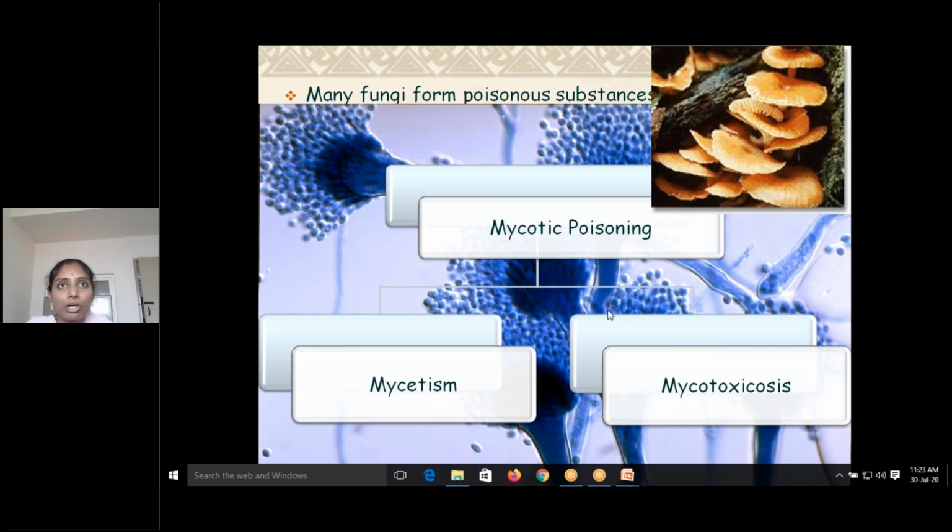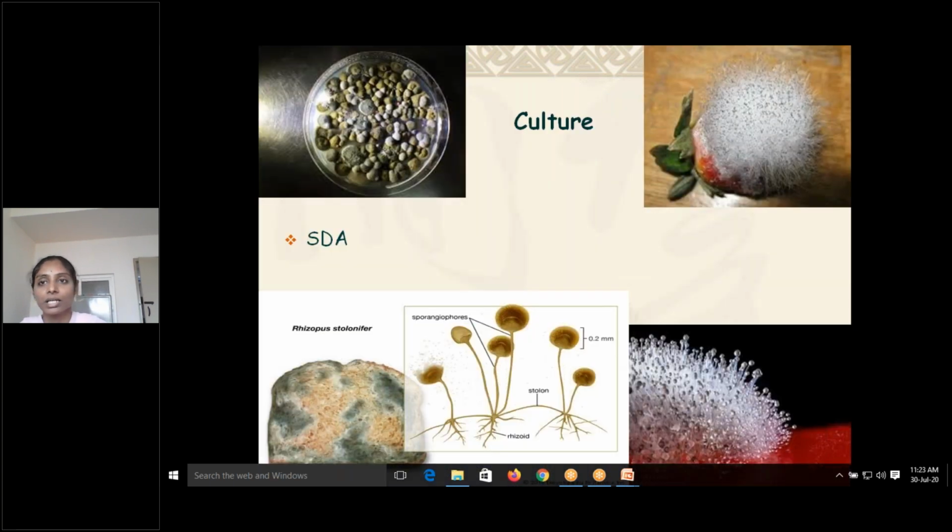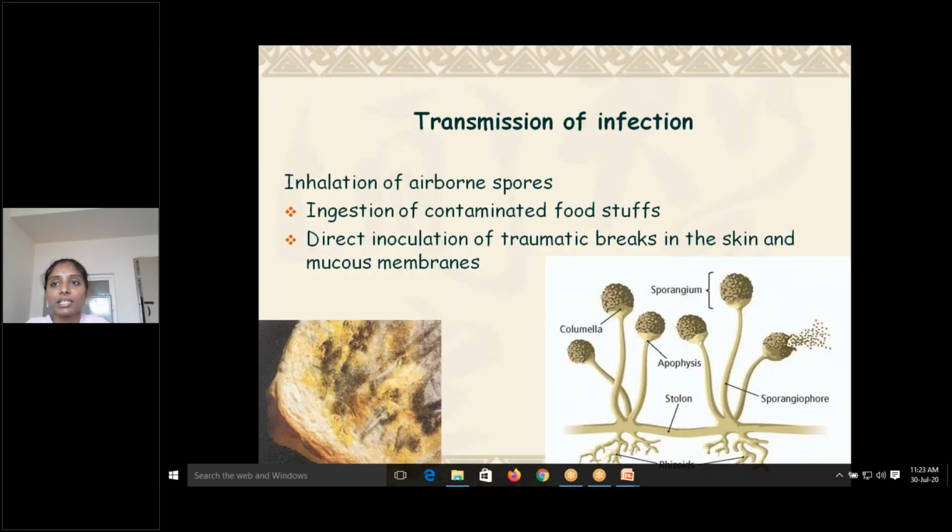So next part is your mycotic poisoning, that will be discussed in your next class. So I don't want to go into detail about this. So these are some of the opportunistic fungi which can cause very severe infections, especially in immunocompromised individuals. Okay, thank you.